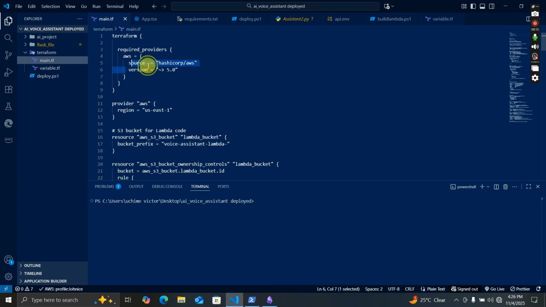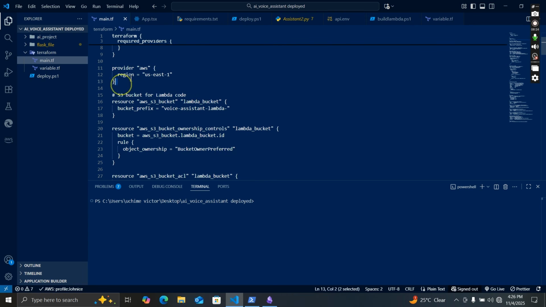This is our version. I don't think there are any other recent versions. So we are going to be using 5.0 for now, and then this is telling Terraform our region. So we are meant to do this on EU North.